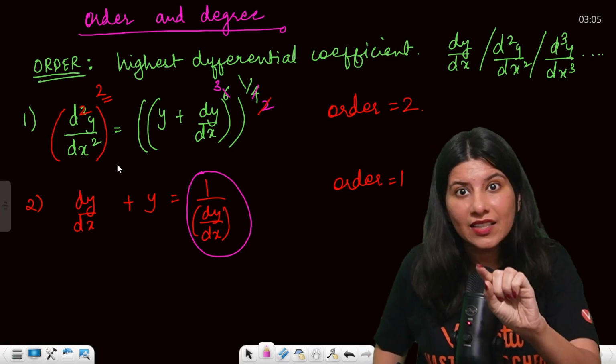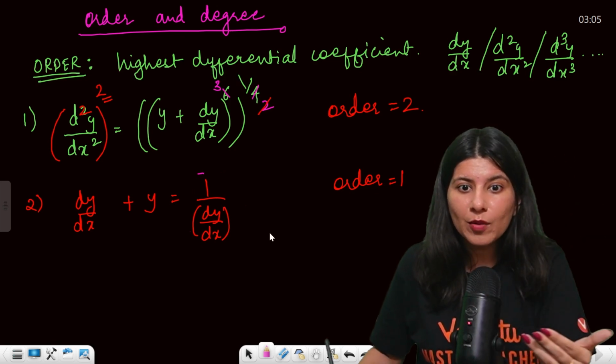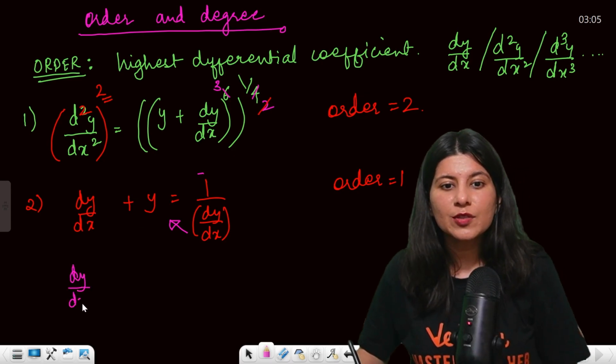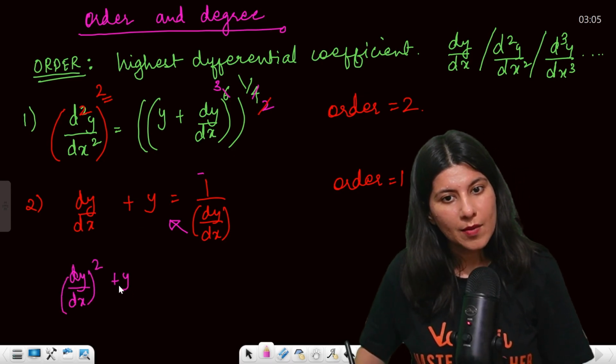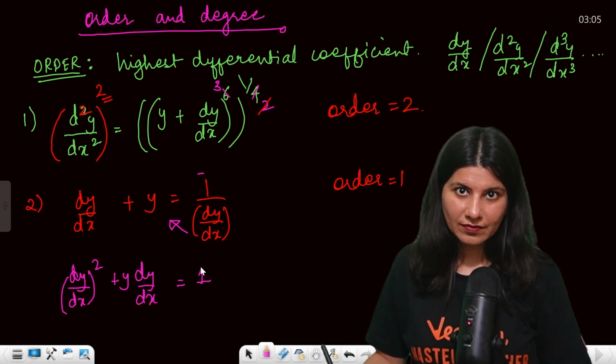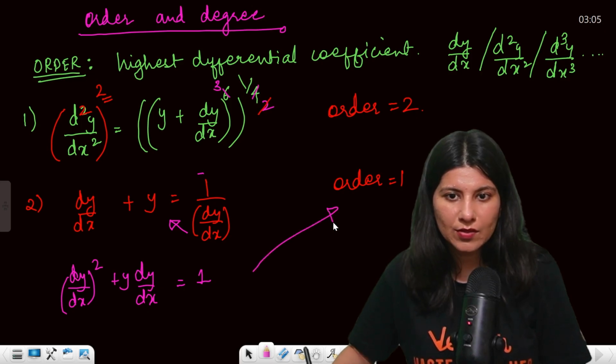That means right now it is not in the proper form. So to convert it into proper form, you just have to multiply dy by dx on the left hand side. So it is going to become dy by dx whole square plus y dy by dx equals 1. Are you getting my point? Yes, now you can say yes, order is 1.